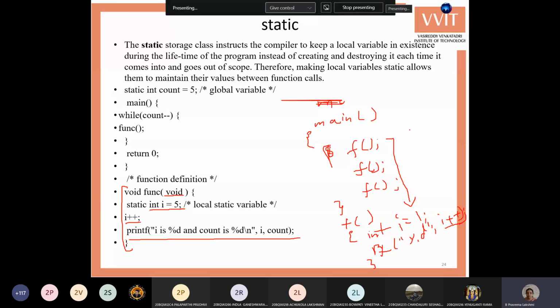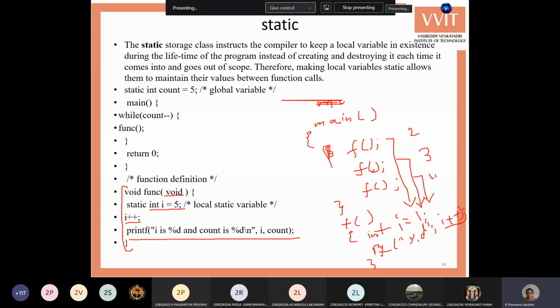So for the first time you will get that 2 value, and for the second time whenever you call the same function, i is a local variable. So for the first call it creates a variable, displays the result and removes the variable. For the second time, again it creates the i variable, initializes with 1, increments and displays the value. For the third time, again it enters into the function, creates the i variable and initializes with 1, increments it and displays the result.